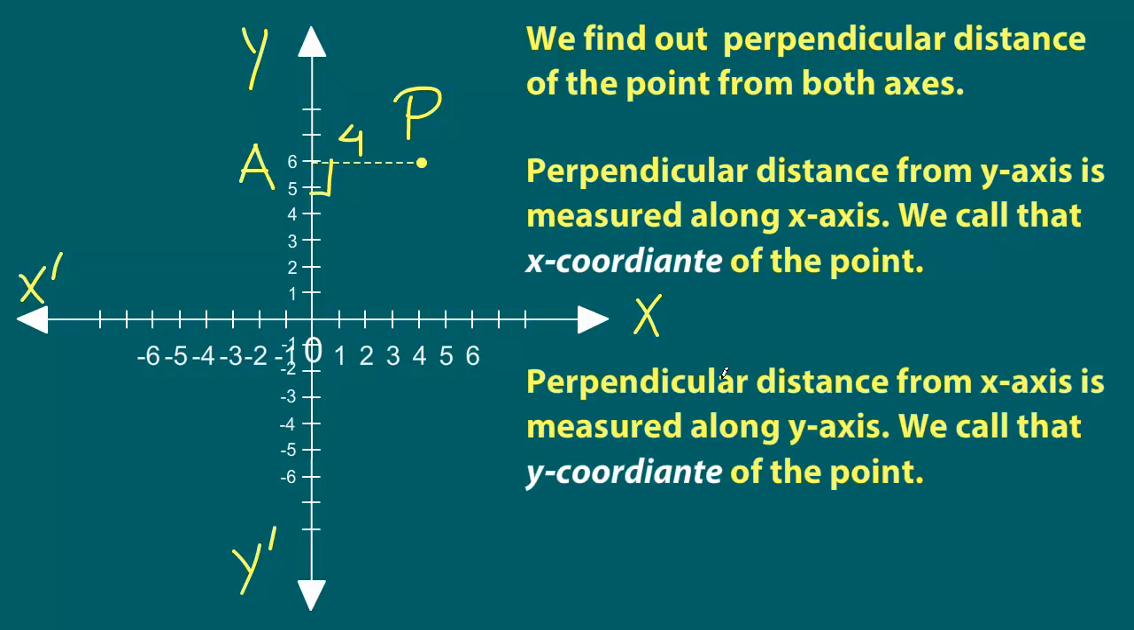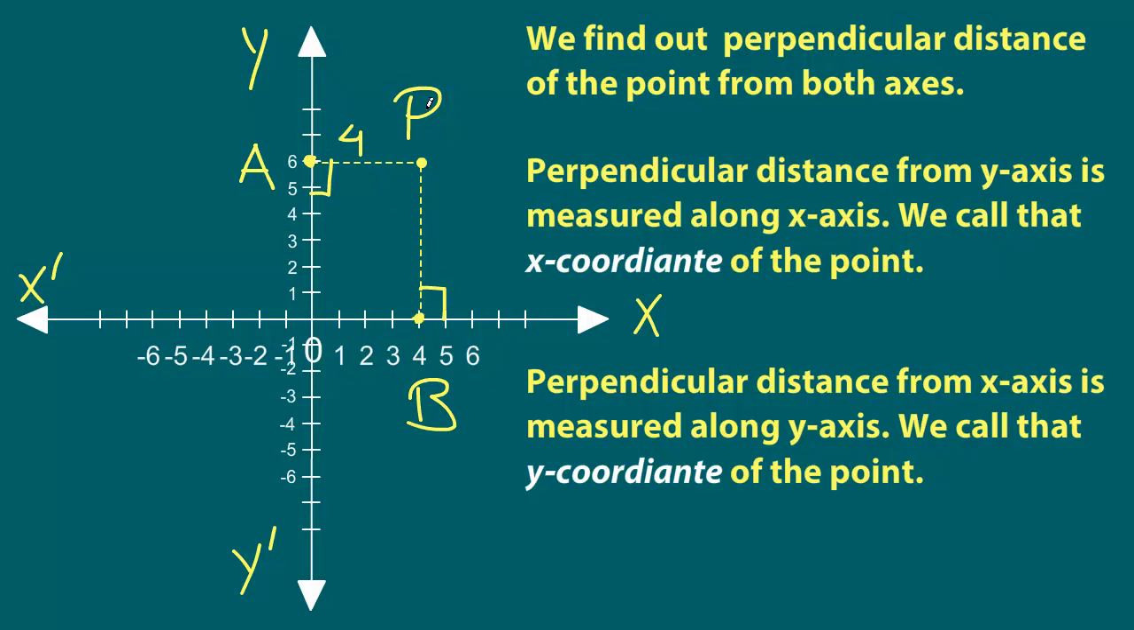Similarly now, what about the distance from this axis? Remember, Rene said we locate the point in relation to both the number lines. Now, how far is this point from the x-axis? Well, that will be measured like this. So if you drop a perpendicular from the point P on the x-axis or x dash, that will give us the distance. And how far is it? Let's call this point B. So A is this point and B is this point.